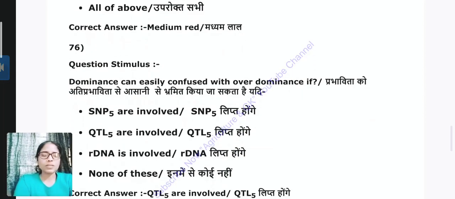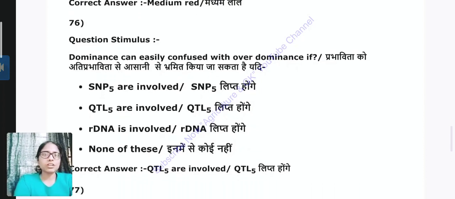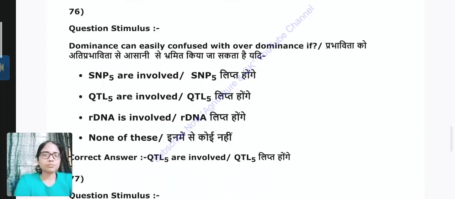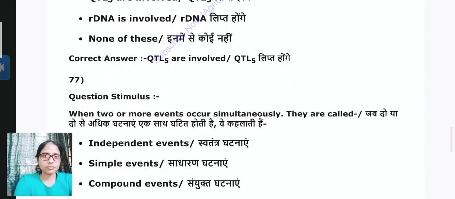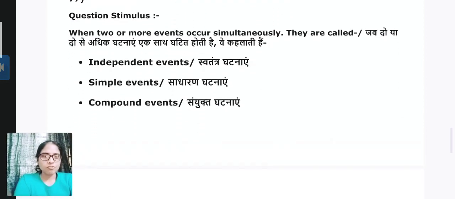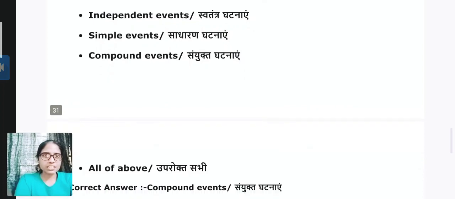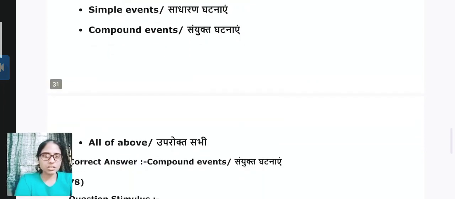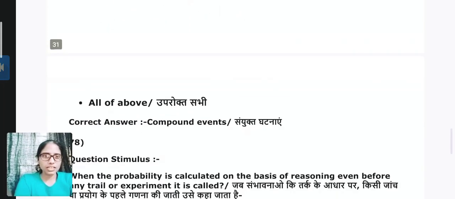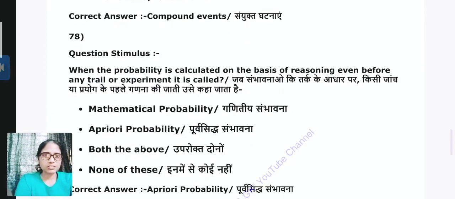Question 76. Dominance can easily be confused with overdominance if QTLs are involved. Question 77. When two or more events occur simultaneously, they are called as independent events, simple events, compound events, or all of the above. Correct answer is compound events.